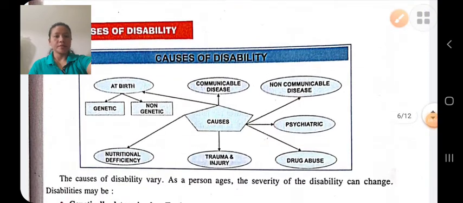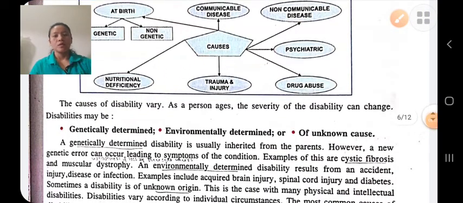Cause of disability. The cause of disability may be genetic, environmental factors, or unknown causes like accident, disease, infection, heart attack, etc. Genetic, like disability inherited from his parents to the child through genes.